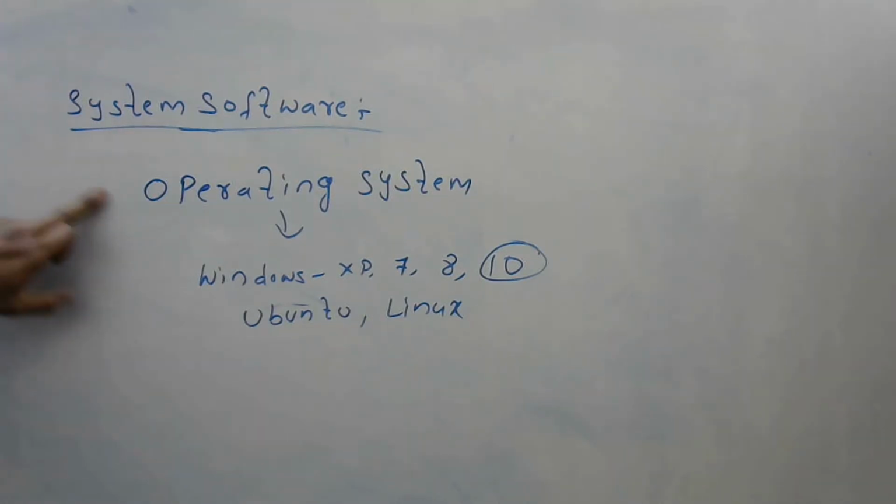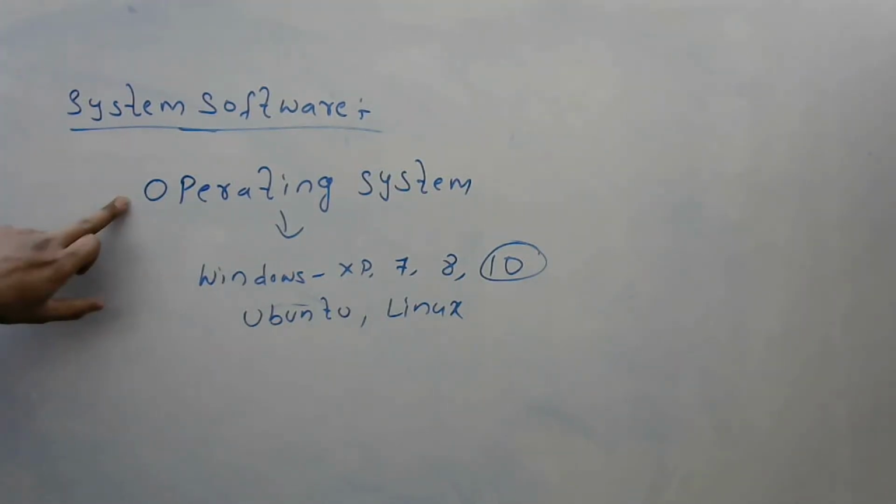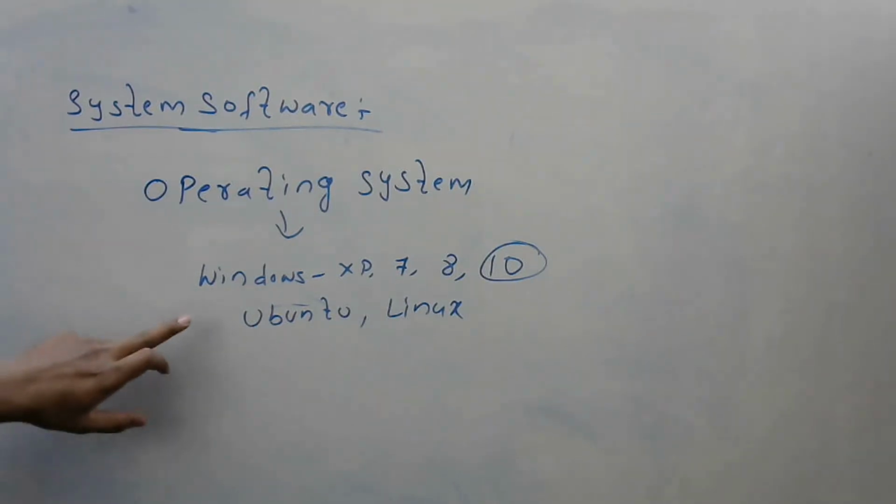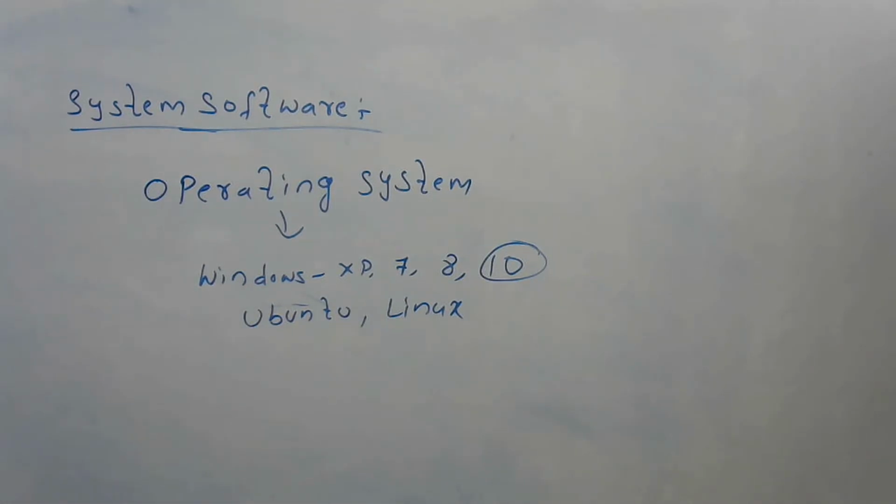An example of system software is the operating system. And examples of operating systems are Windows XP, Windows 7, 8 and 10, Ubuntu, Linux. Presently the Windows 10 operating system is executing, right? And if you consider mobile, Android is one operating system. So this is all about system software.